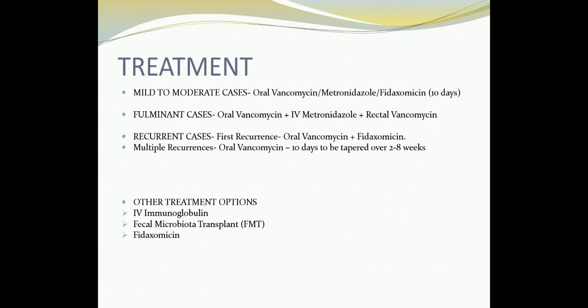So this is about Clostridioides difficile. Now let us look at Clostridium botulinum. Clostridium botulinum is a usual cause of a disease called botulism.